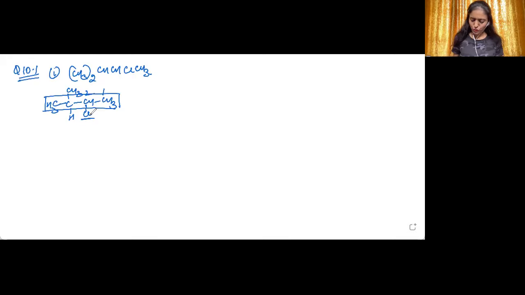If you join my online live classes, I explain in detail how to recognize which is the primary and which is the secondary and which is the substituent. For now, we will be numbering it in a way that this chloride gets the lowest possible number. So it is 2-chloro, 3-methyl. Now, how many carbons are there in the main chain? 4 carbons, butane. Ane, because all the carbon-carbon bonds are single bonds.